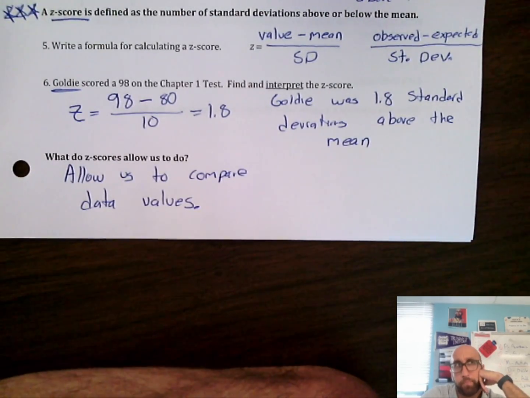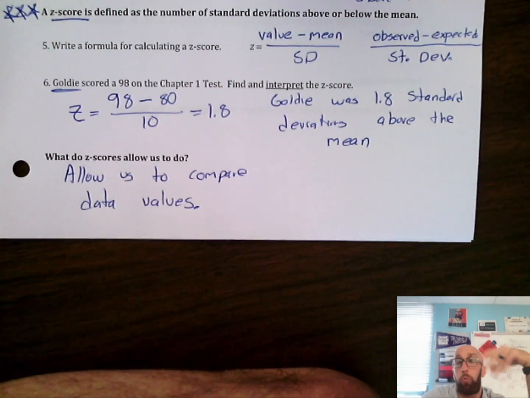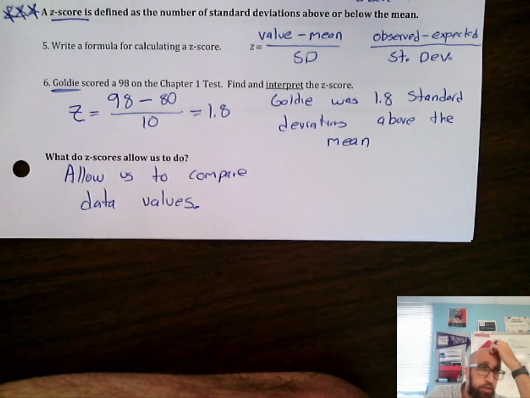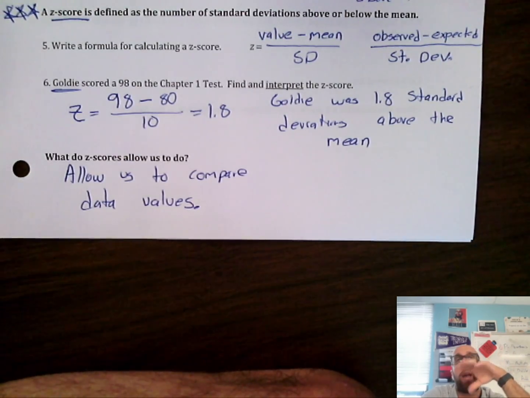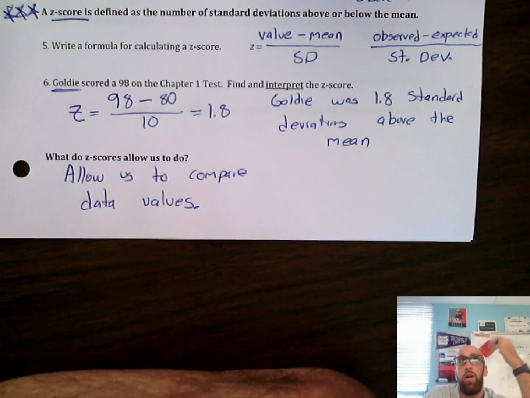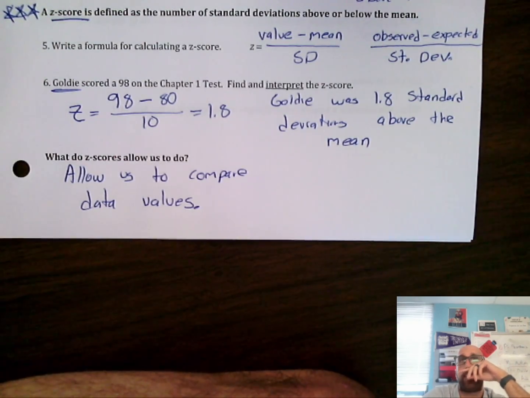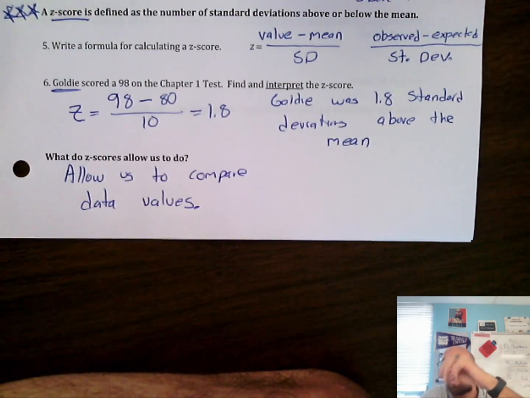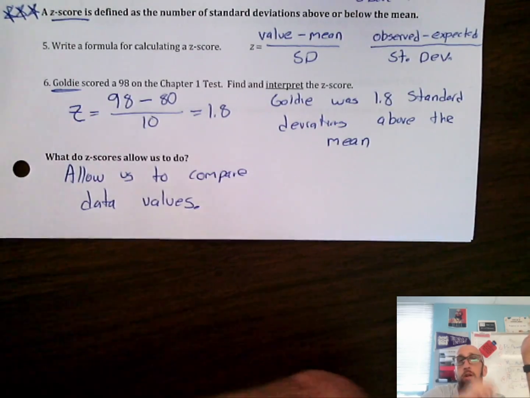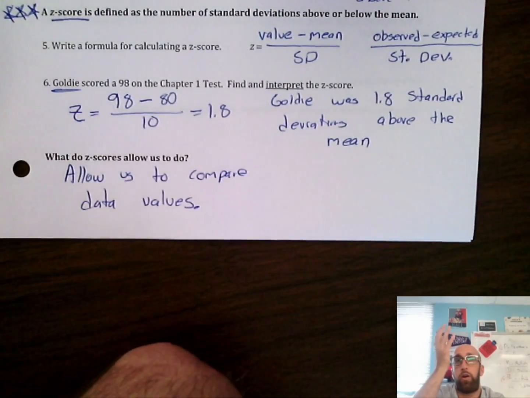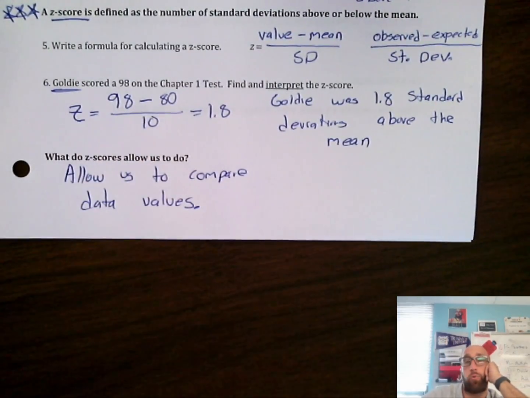For example, very popular where we live is the ACT. Most students that are going to college take the ACT and get a score, right? Not as popular in the Midwest is the SAT. It tries to accomplish the exact same thing, but it's a completely different score. So let's say you take the ACT, your friend takes the SAT, and you're trying to figure out who did better. That's what a z-score is going to allow us to do.